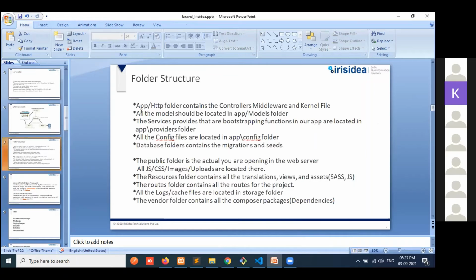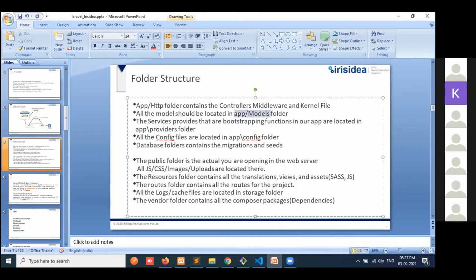So all the models should be located in the app models folder. App models folder means there we implement the logical things. In these controllers, we decide whether we have to go to a view file or interact with the database.